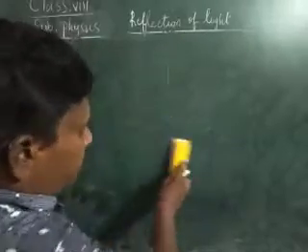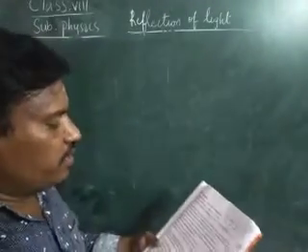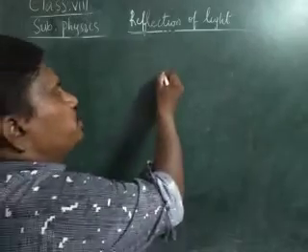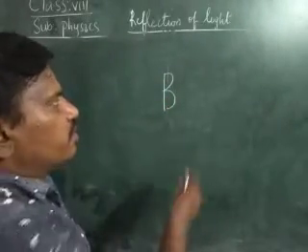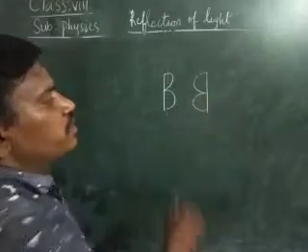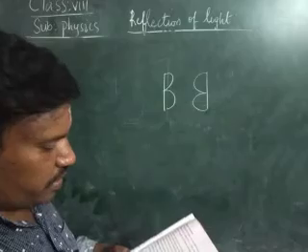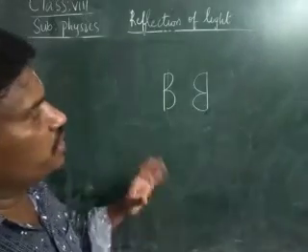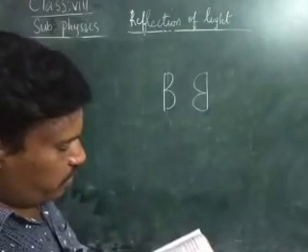Next question is: explain diagrammatically the image of the letter B in a plane mirror. Image of B in a plane mirror. Normally it appears like this. Is it not? If not, you can see in your plane mirror and you say.